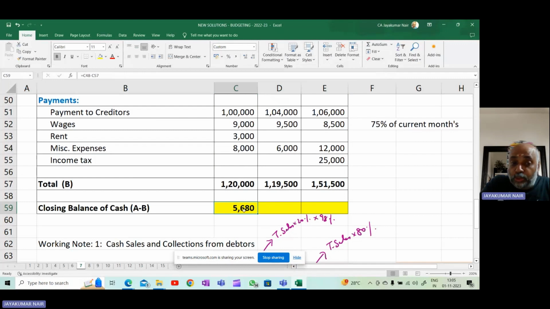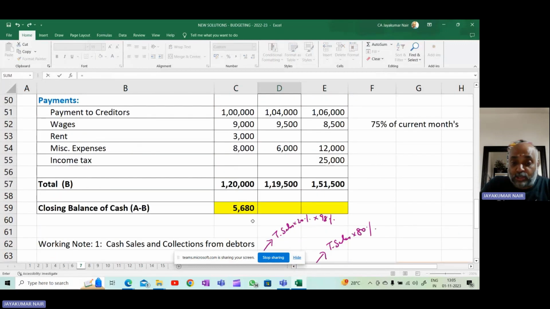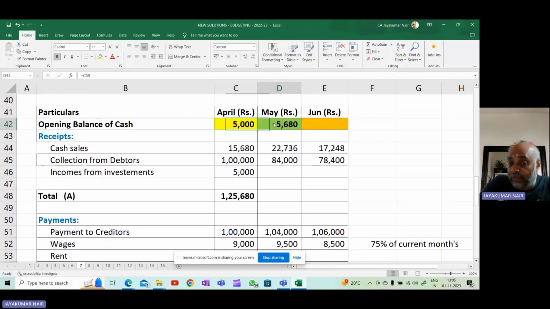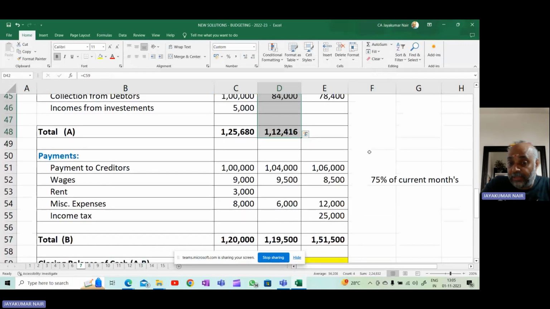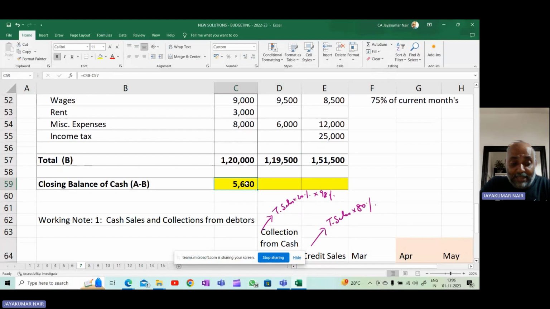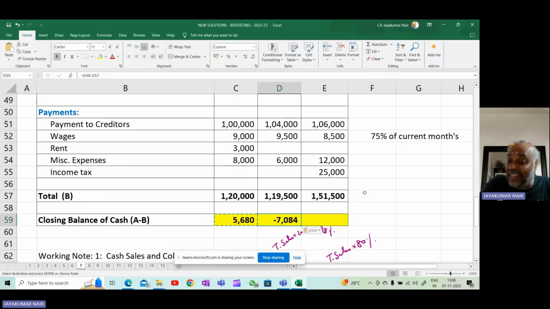Now this is the closing balance for the month of April, and this will become the opening balance for the next month. So April's closing balance will become the opening balance for the month of May. So again, you will add it up, find out what is the total, and find out what is the total payment. So total of A minus the total of B, you will get the closing balance for the month of May. So May's closing balance is negative balance.